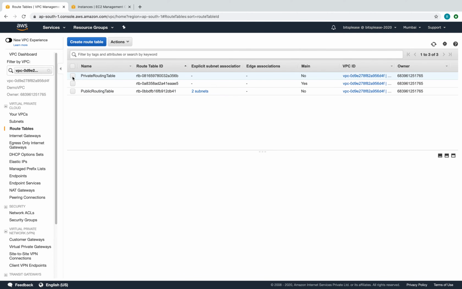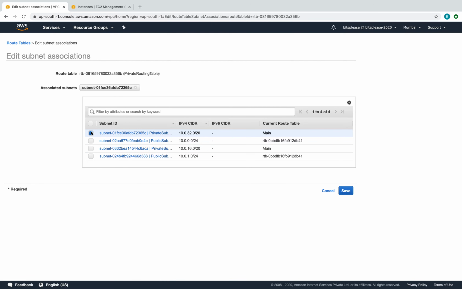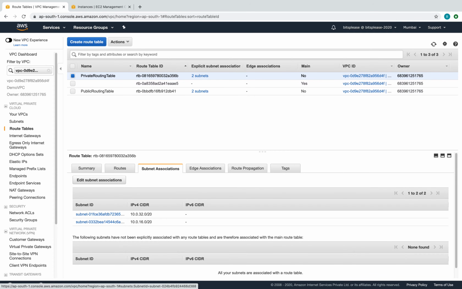Let's do the same thing for our private routing table: edit subnet, and select which are our private. This is private, this one is private. Save. There you go. Pretty cool, right? It was that simple. We created a routing table and attached the subnets to it. Now you can see those subnets associated here.